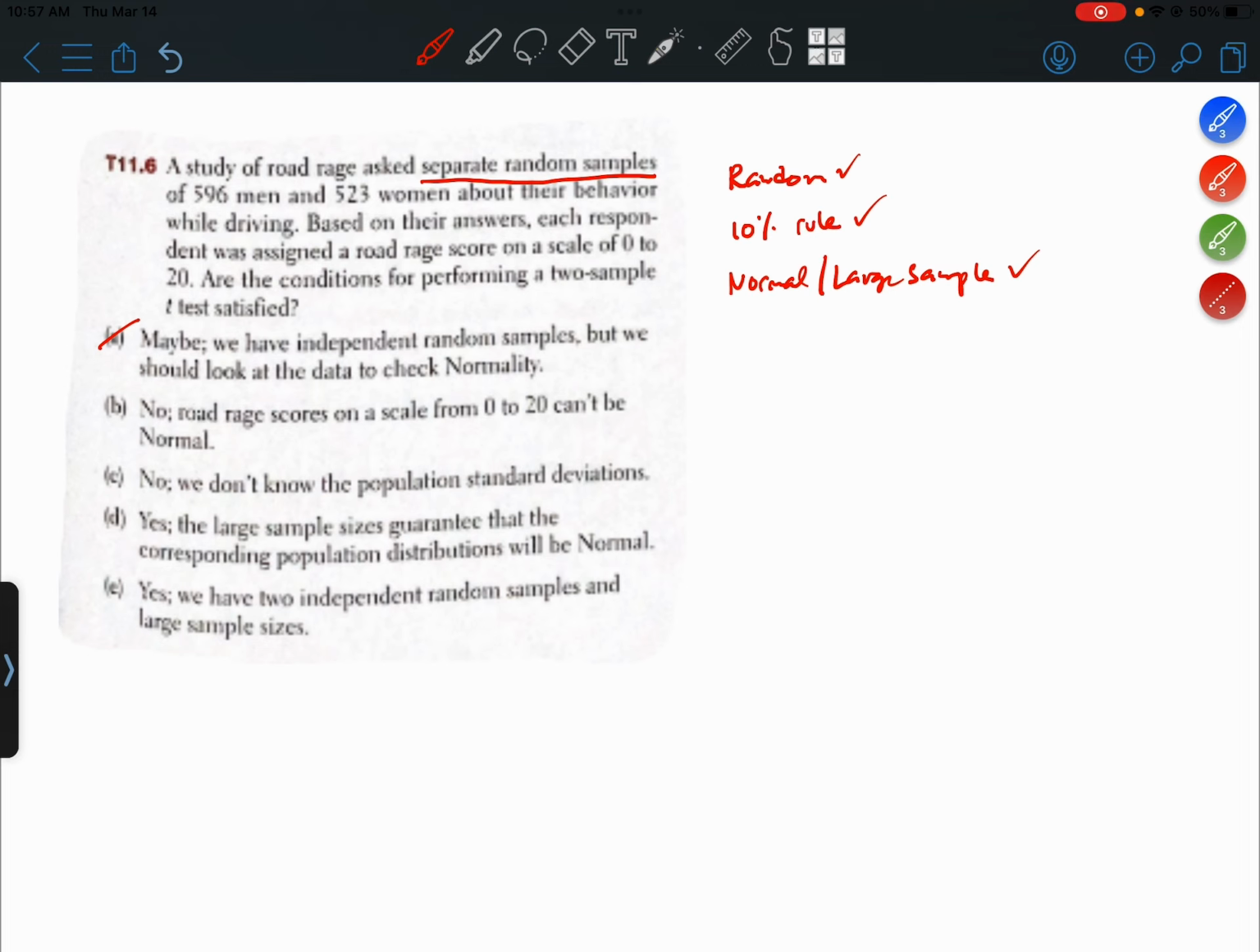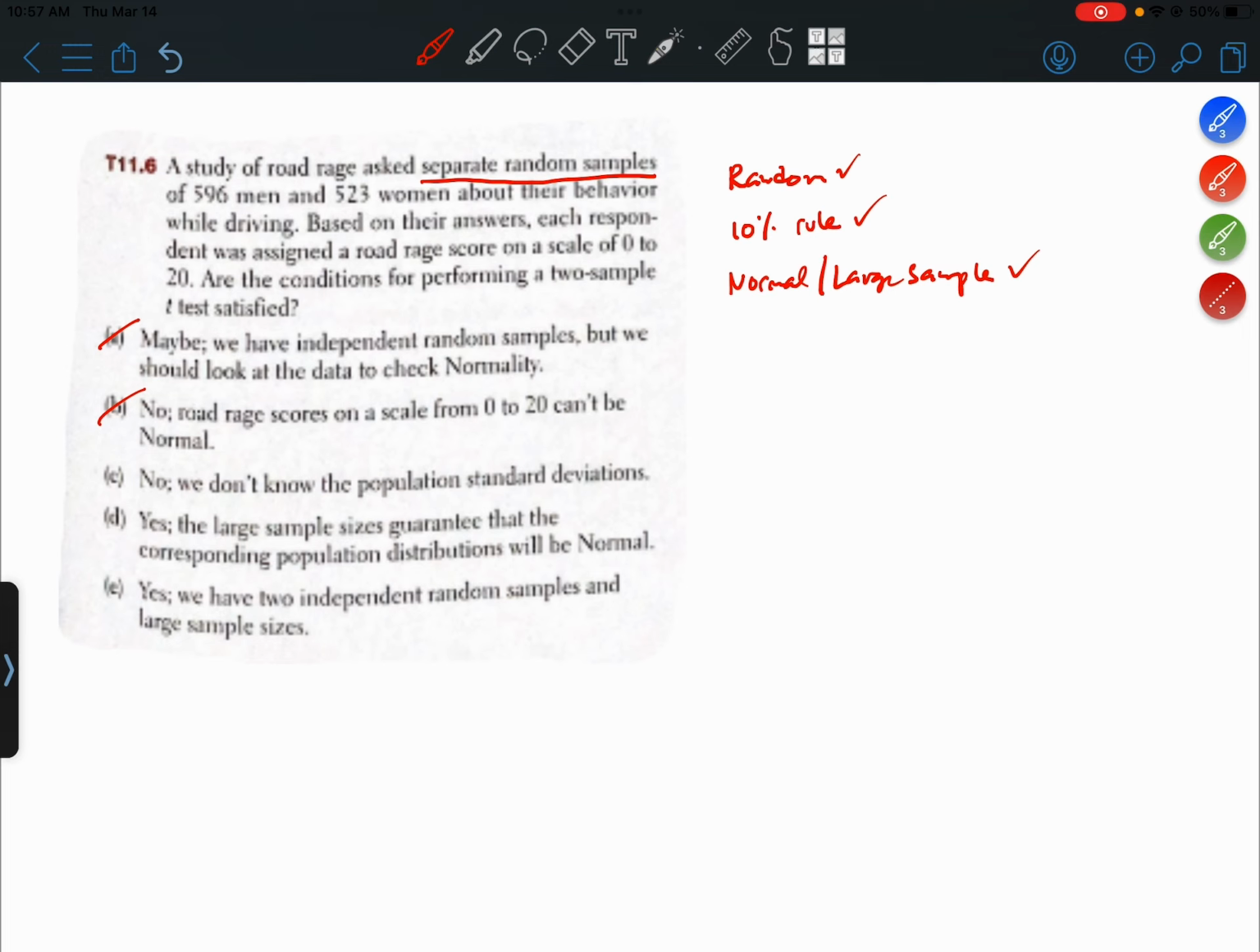No, road rage scores on a scale from 0 to 20 can't be more normal. Okay, technically that's true, but we're not checking that the sample data are normal. We would be looking to see if the population data were normal, and they wouldn't be, so we're just going to use the large sample central limit theorem.